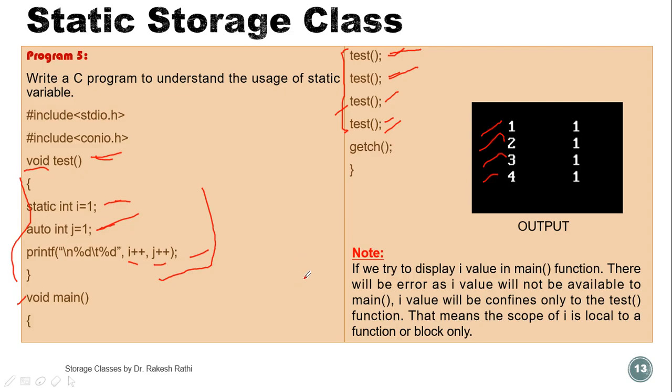In this example, if we try to display the value of i in the main function, if we give a printf statement in the main function, or between these test calls, then it will give an error because the variable is declared in the test function, not in the main function. So the variable i is not available in main, and it will give an error.